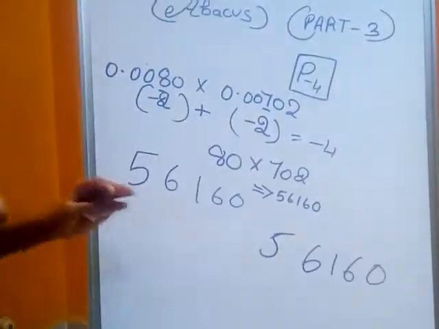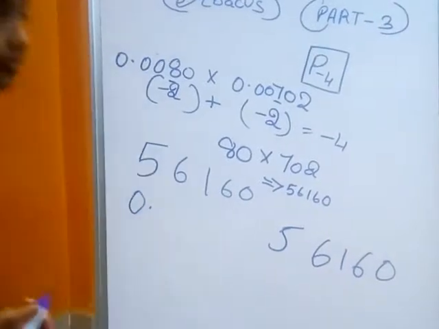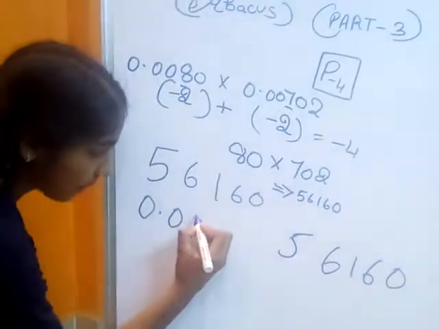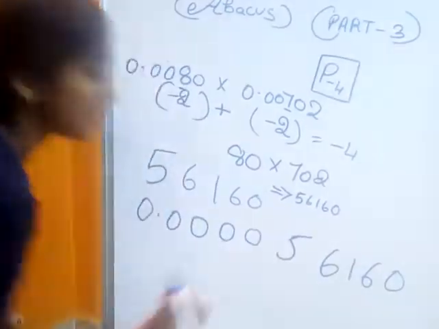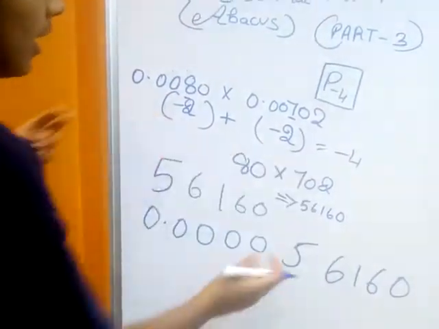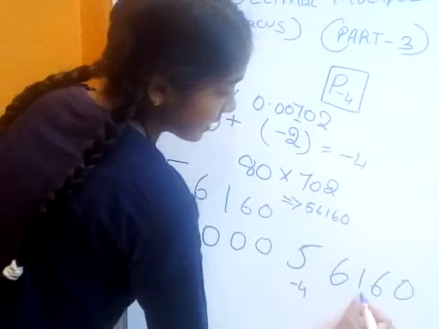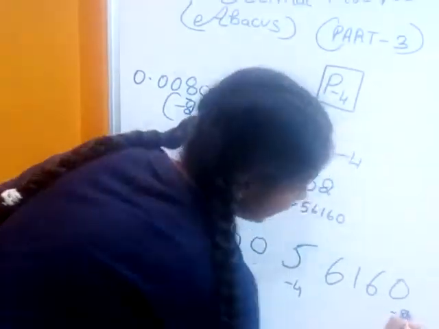First we will take the decimal point as 0, then minus 1 position, this is minus 2, this is minus 3. So 5 is in the position of minus 4, and then minus 5, minus 6, minus 7, minus 8.